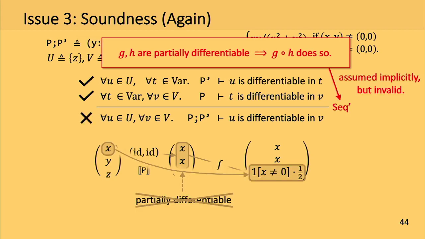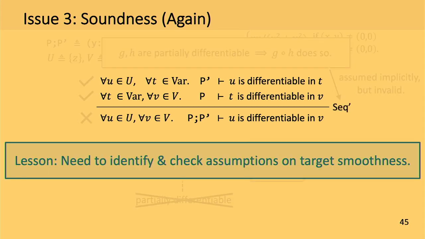So in short, this rule is unsound mainly because it implicitly assumes some property of differentiability, but that property is actually invalid. Okay, so from here we can learn another important lesson, which is we need to identify and check the assumptions on the target smoothness properties that are made implicitly for soundness.